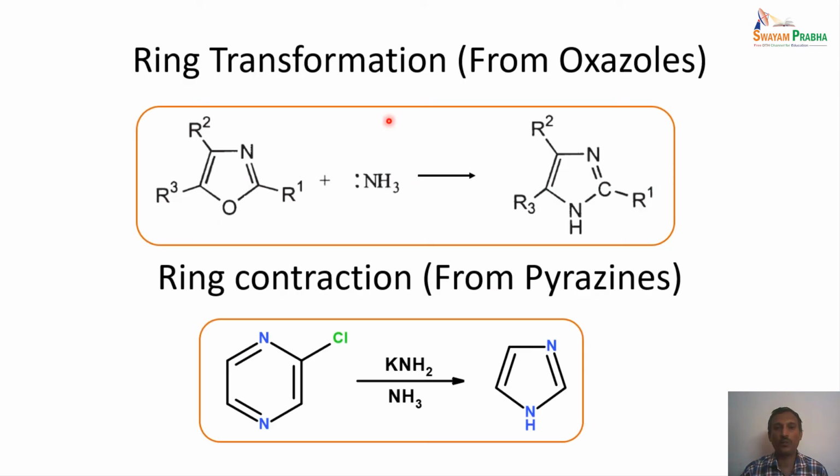And we can also make imidazoles by ring transformation reactions. In this particular case, we have shown an oxazole converted into imidazole. The oxygen from this heterocycle is converted to nitrogen. This reaction occurs at a very high temperature. Another reaction is a ring contraction reaction. Here pyrazines are converted to imidazoles. A strong base, sodamide or potassium amide, is generally used in these kinds of reactions, and ammonia is used as the solvent for this particular transformation.